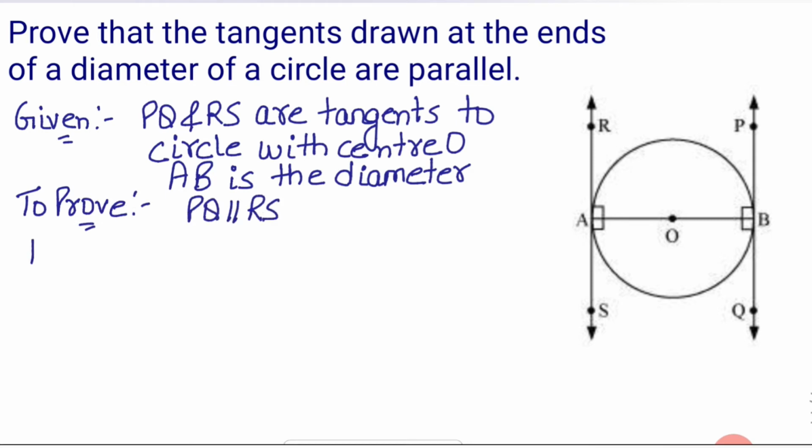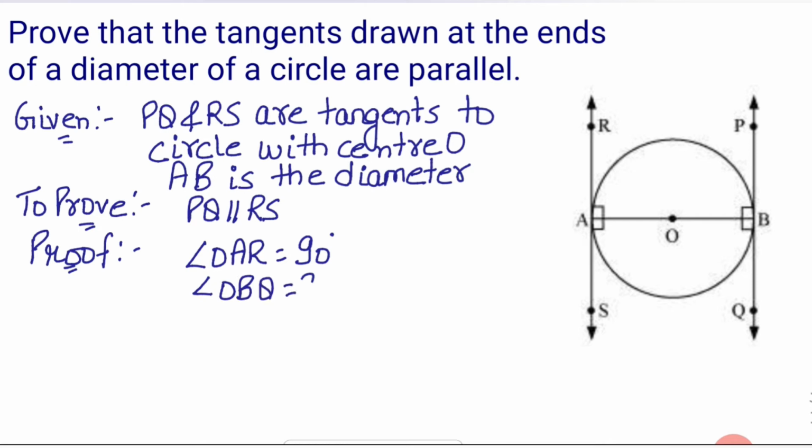Now the proof. How can we prove this? See, angle OAR equals 90 degree. Also angle OBQ equals 90 degree. Why are these angles equal to 90 degree? Because OA and OB are the radius here, and radius is perpendicular to tangent. So the reason for this is that radius is perpendicular to tangent.